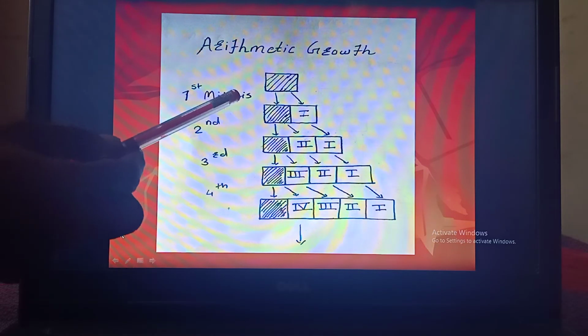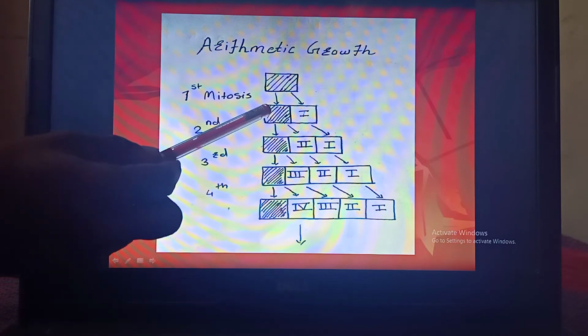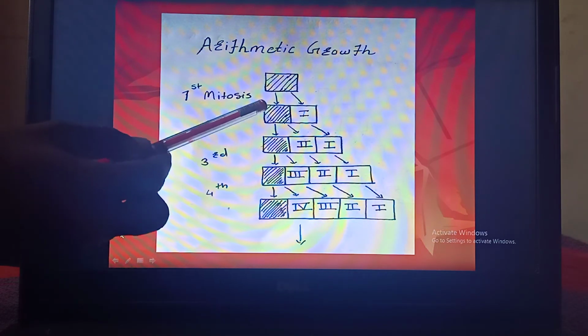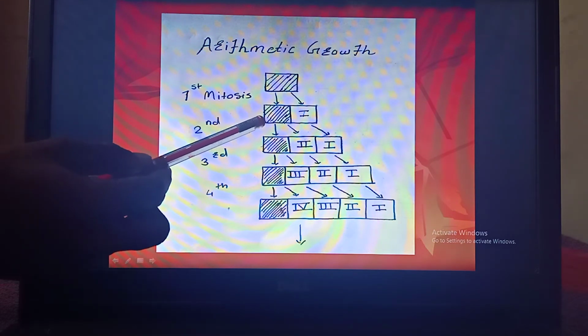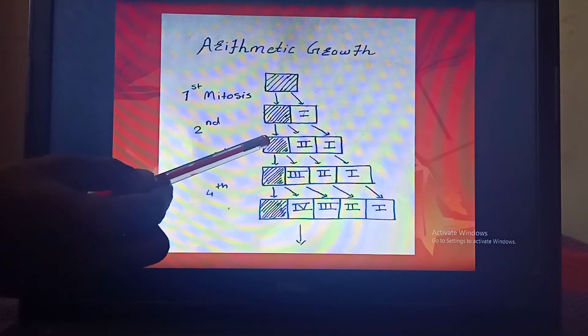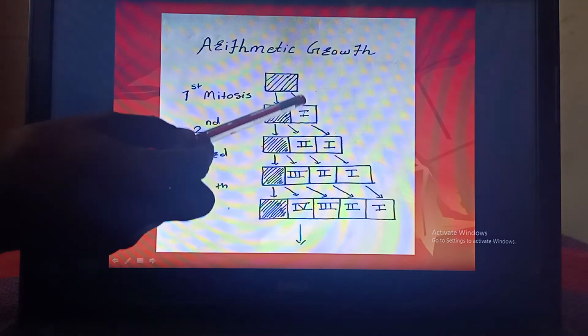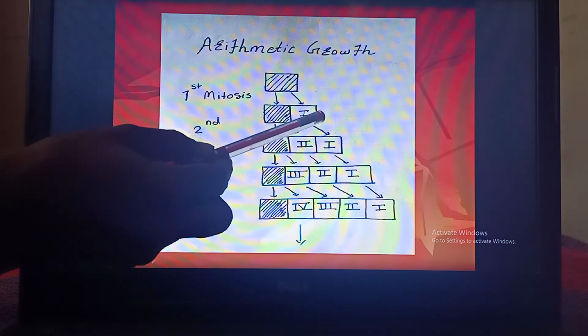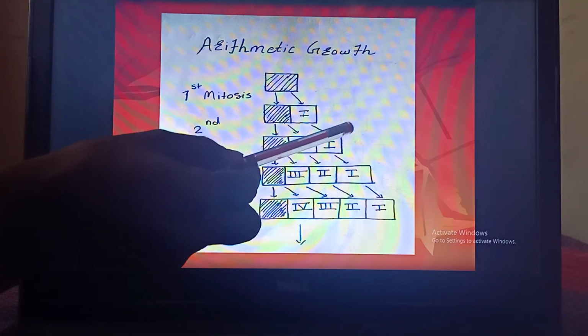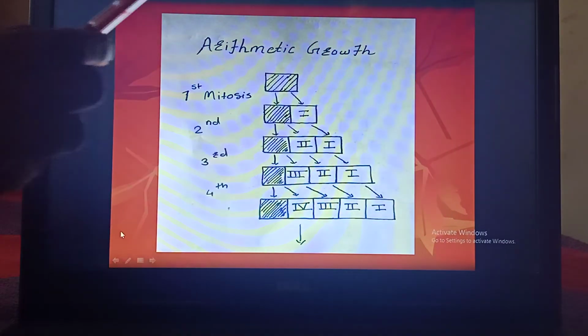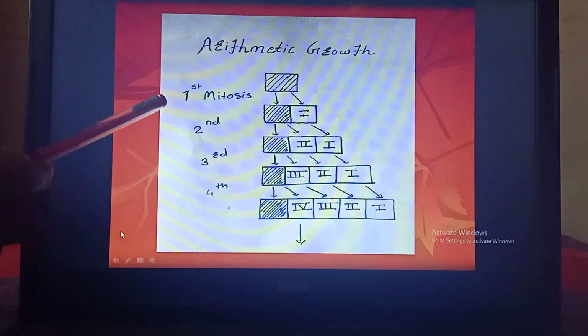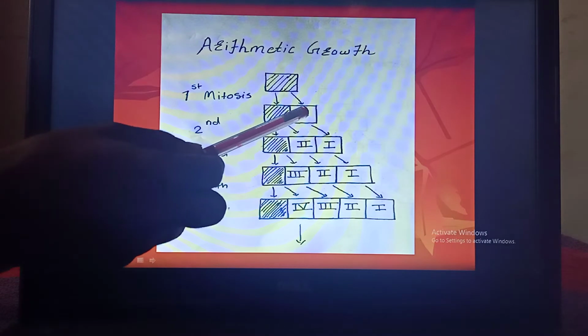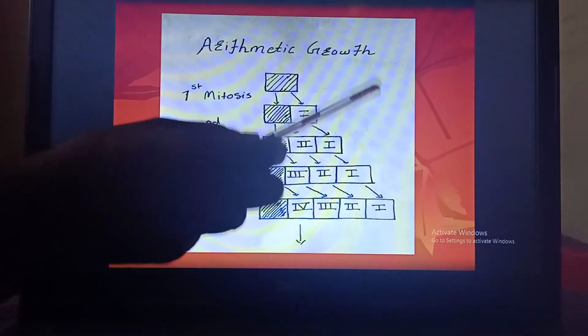Out of these two daughter cells, one cell takes part in the next cell division, and the other cell modifies, differentiates and specifies to perform a special function. Here we consider the function of increasing the height of the plant. So this cell specifies to perform that function.